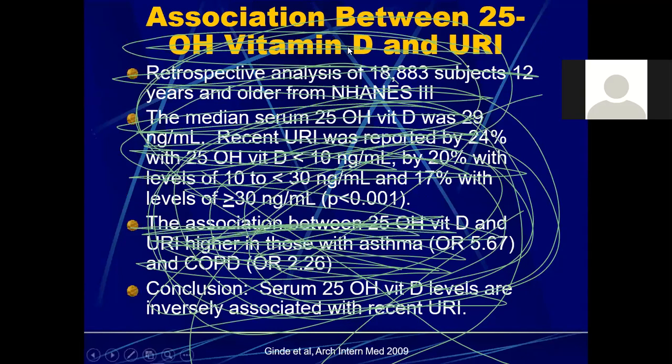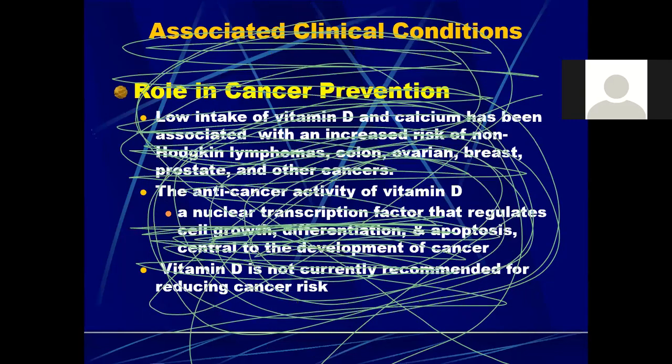Okay, so then we have the relationship of vitamin D and upper respiratory tract illness. So in one study, 18,883 subjects were enrolled. And it was seen that in those subjects in which the vitamin D levels were low, they were more prone to develop upper respiratory tract illnesses. So vitamin D has an inverse correlation with upper respiratory tract illnesses.